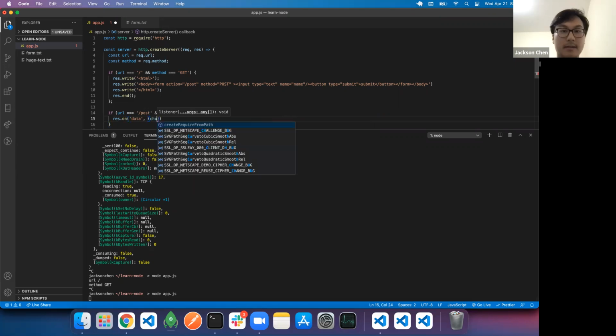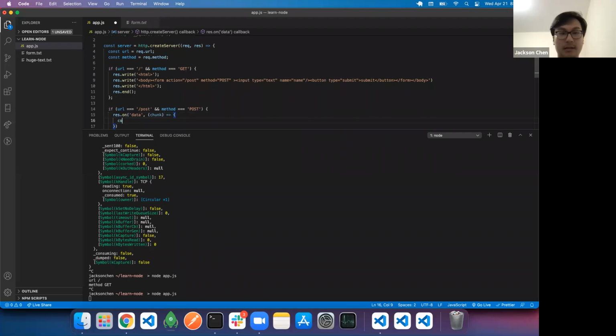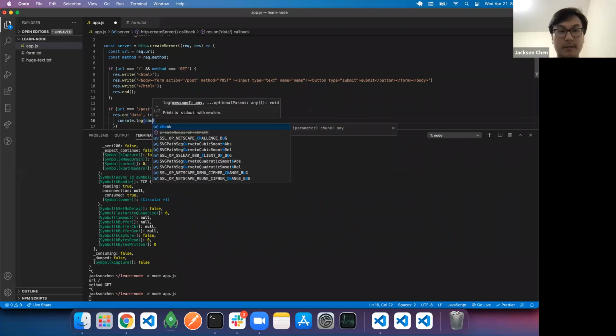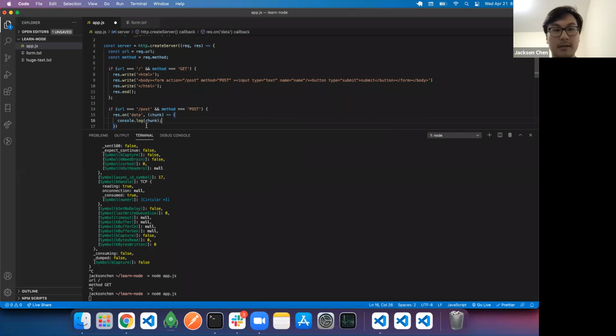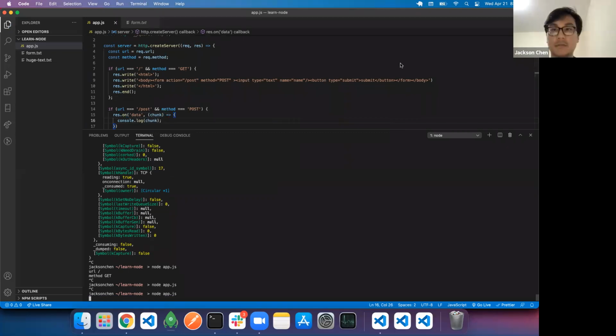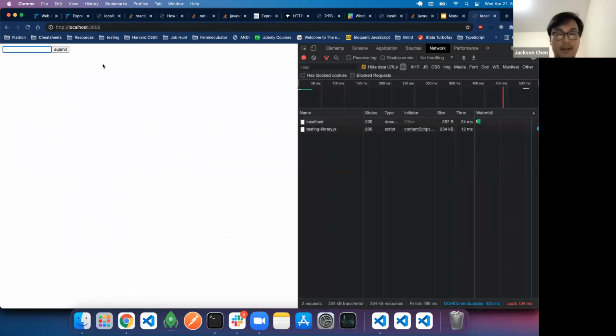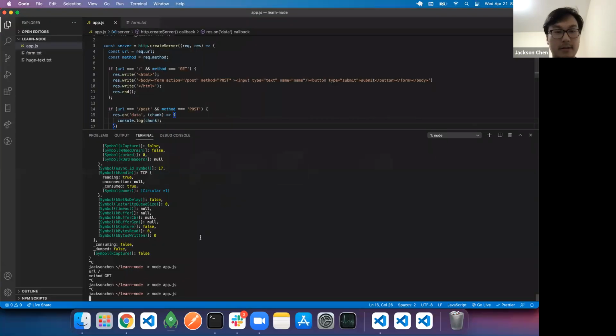The callback listener is going to be a chunk, a piece of data that we're trying to get from our post request. I can console log this chunk for us to see what it looks like. So we go back to our website, I send something like, hey everyone, and I go back to our server.